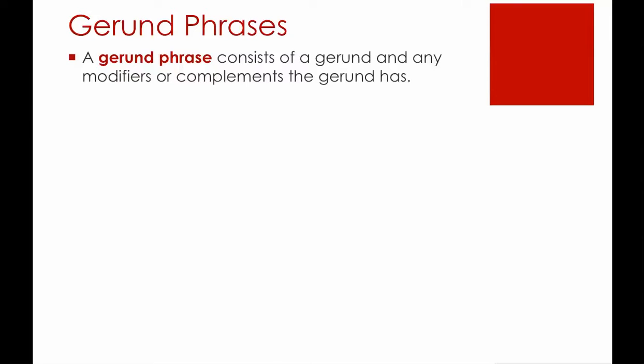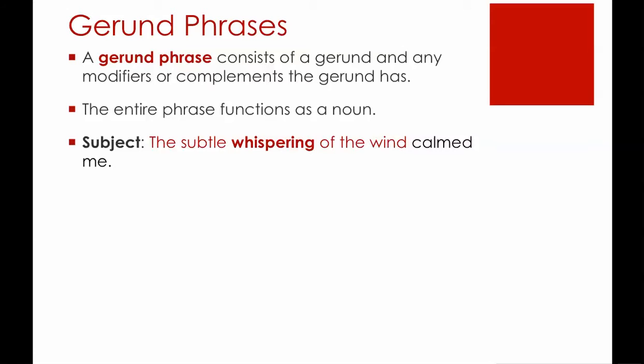A gerund phrase consists of a gerund and any modifiers or complements of the gerund. The entire phrase will function as a noun, and again, the phrase can do the exact same job that a regular noun can do. A subject. The subtle whispering of the wind calmed me. In this sentence, whispering is the gerund. The subtle and of the wind all modify whispering. So those are part of the entire gerund phrase. That entire phrase is functioning as the subject of the sentence. What calmed me? The subtle whispering of the wind.